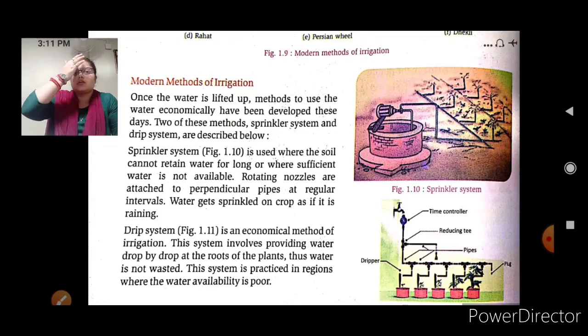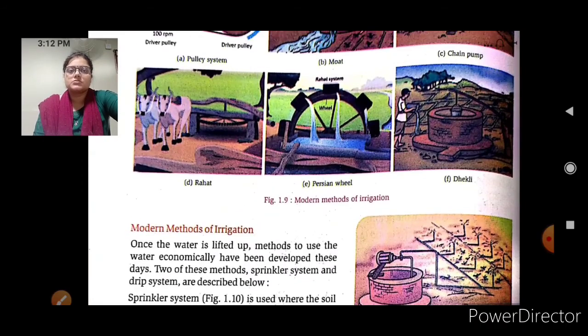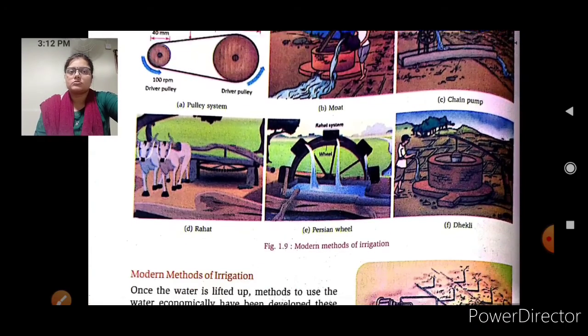So in today's homework, first you have to explain what is waterlogging. Afterwards, write the names of the modern techniques of irrigation, that were the sprinkler and drip system. And you have to explain the sprinkler and drip system also. These 2 systems you have to explain.